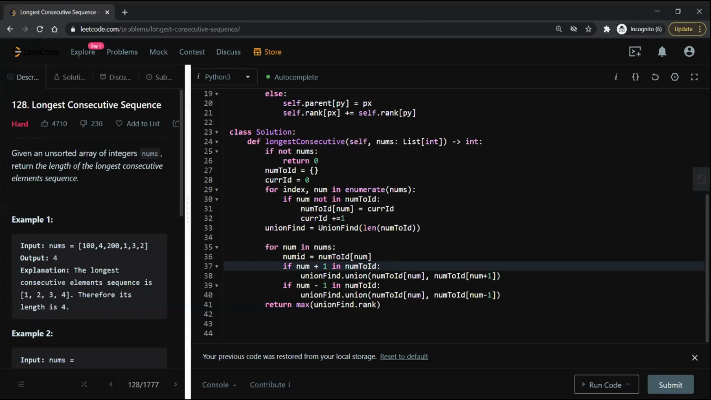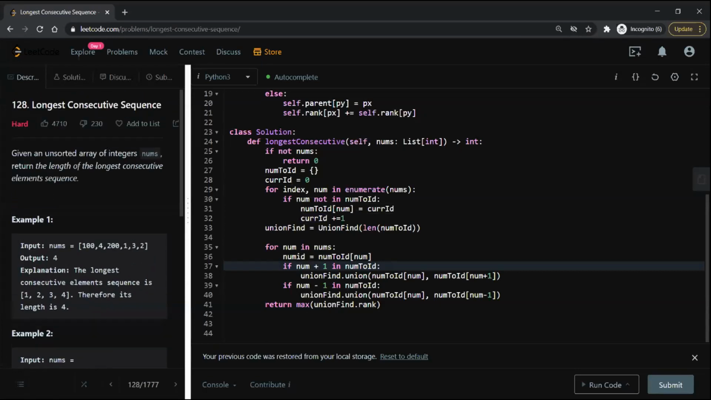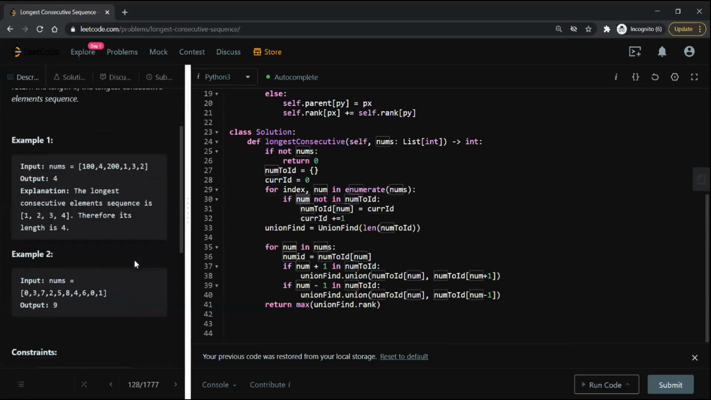Okay. So basically, I'm going through all the numbers, and since we need an identifier, because we need this to create the union find of the size, I'm basically assigning an ID to each. So starting with current ID 0, and if it is already present, because I think one of the examples had duplicates.